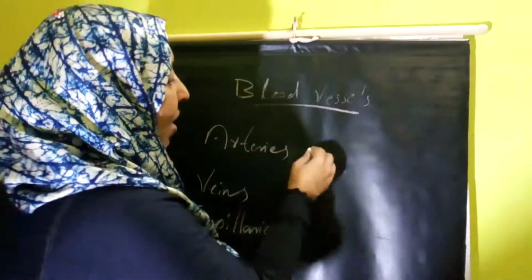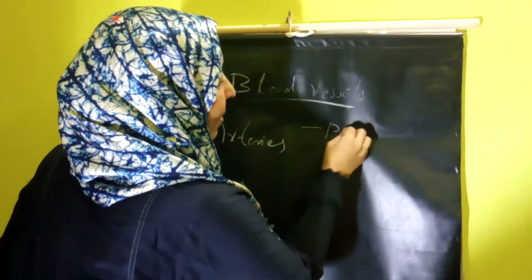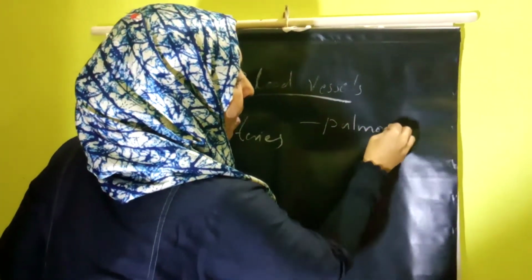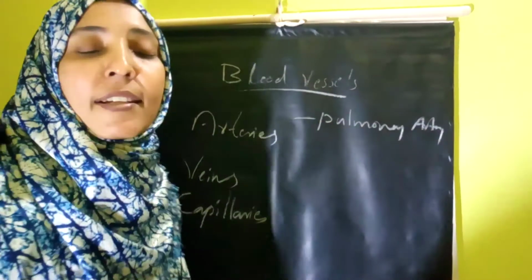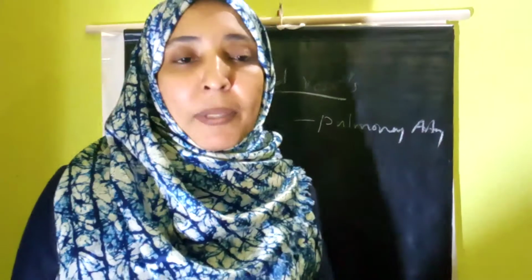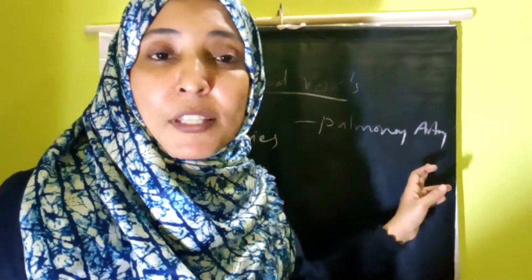Arteries are the blood vessels that can carry oxygen-rich blood from the heart to different parts of the body, except one artery. That is the pulmonary artery. Except the pulmonary artery, all other arteries are carrying oxygen-rich blood. We will study the role of this pulmonary artery.